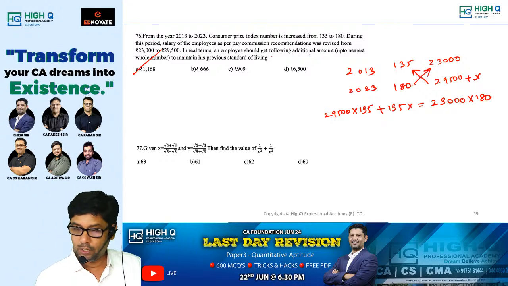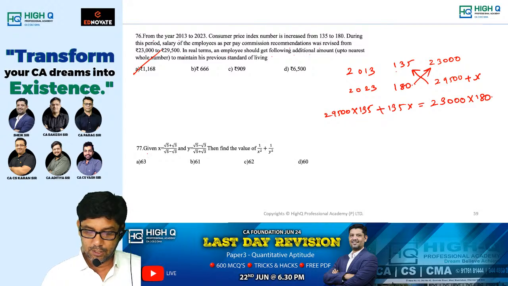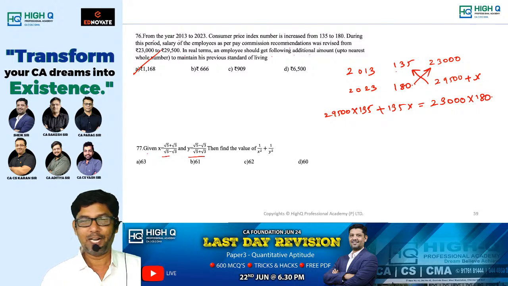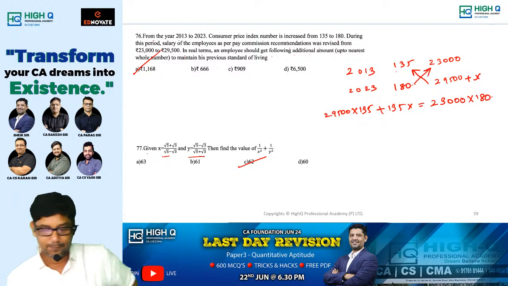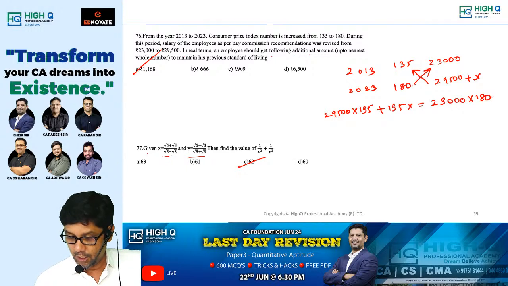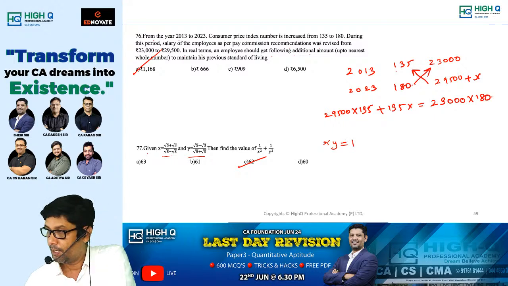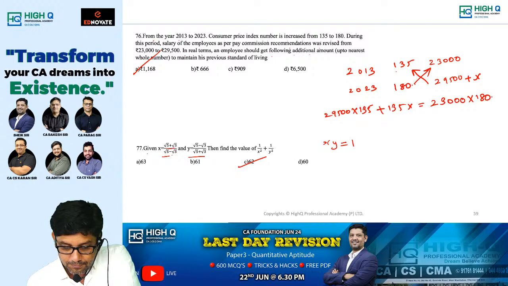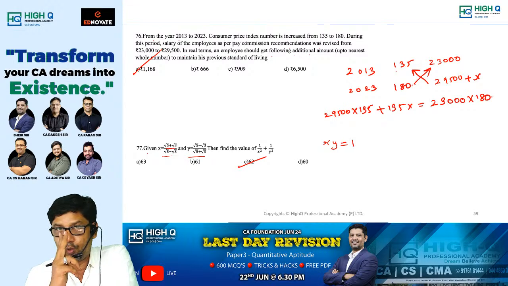Next. Okay, Preeti. Given x is equal to root 5 plus root 3 divided by root 5 minus root 3, and y is root 5 minus root 3 divided by root 5 plus root 3. By looking at the question, I do not use any actual method. I will give you the answer directly: 62. But still, let me explain it. Root 5 plus root 3 and root 5 minus root 3 are reciprocals of each other. So definitely, if I multiply these two, I am going to get 1. Now, what is the difference here? 5 and 3, 2 is the difference.